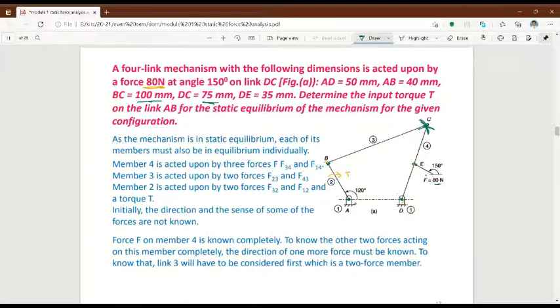you just draw a horizontal line. Okay, and then take 150 degree, because this line should be at 150 degree, no? If you have a drafter scale, it will be easy. You can easily take this 150 degree, and you just draw a small line and mark this force. So this force value is 80 Newton. So this is how you have to draw the space diagram. Okay.